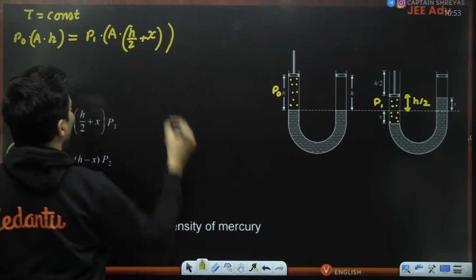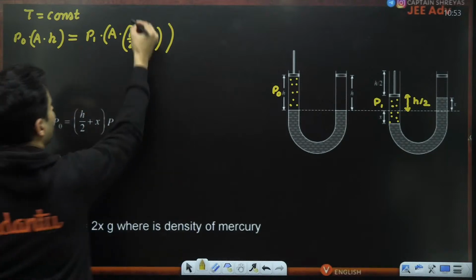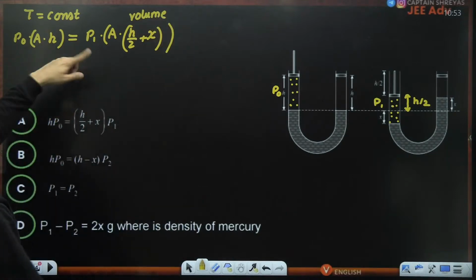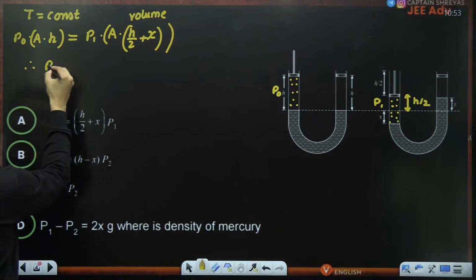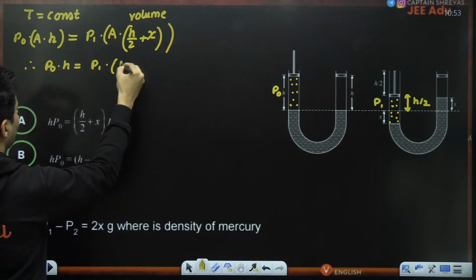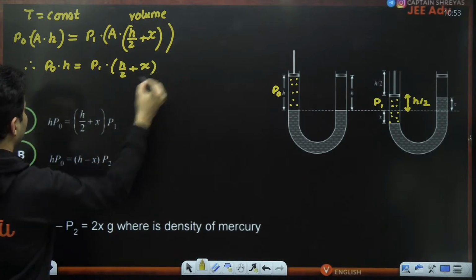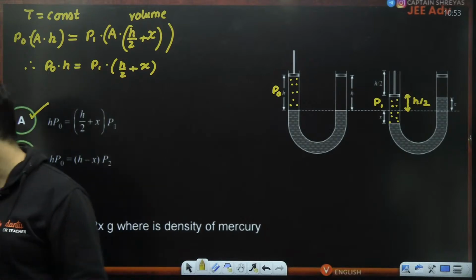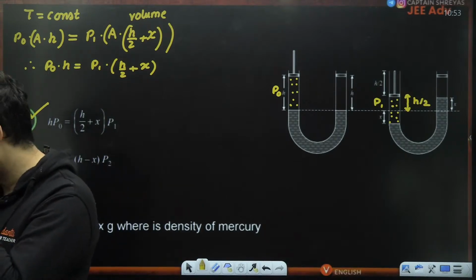So that is also going to come over here. So this was actually the final volume in the second part. As you can see, area cancels. Therefore, P naught multiplied by h is nothing but P1 multiplied by h by 2 plus x. So option A is definitely correct. Option number A is definitely correct. Can you see that, everyone?